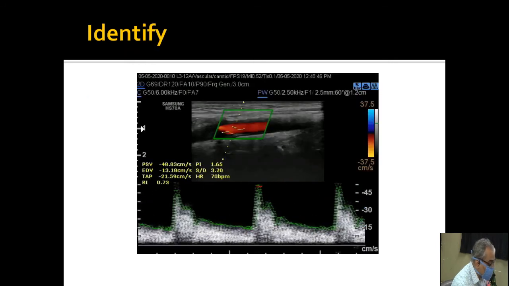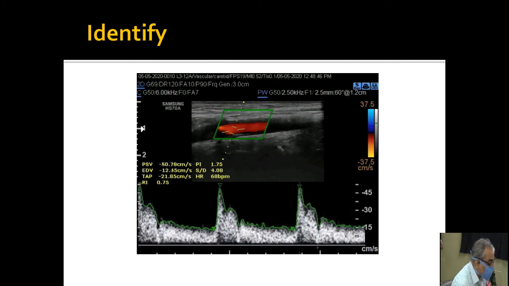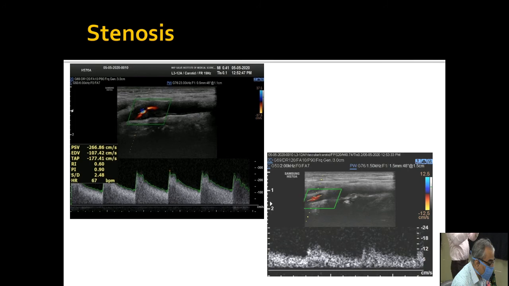This is an example we have seen before also. Carotid artery and a stenosis distal to that. If you see the flow distal to the stenosis, you see a very low amplitude flow, continuous forward flow.